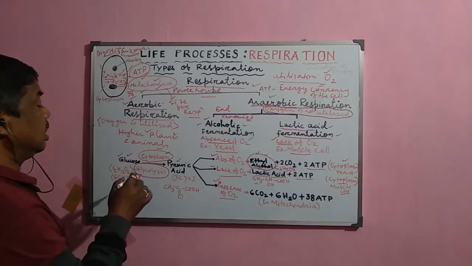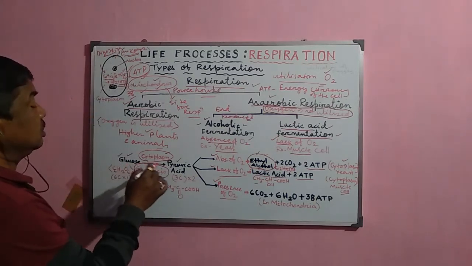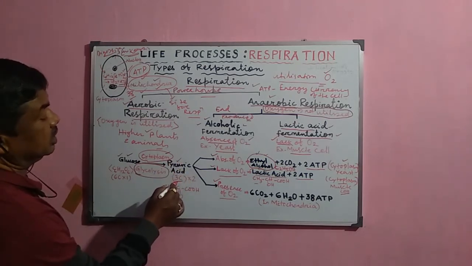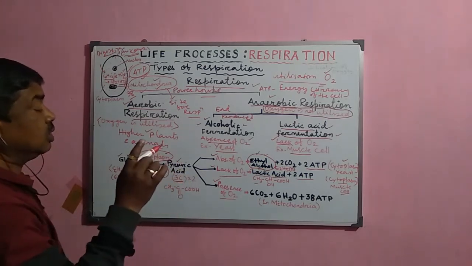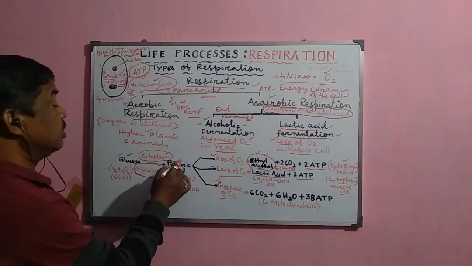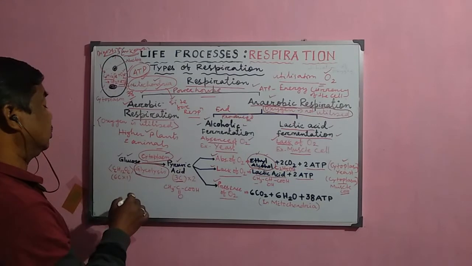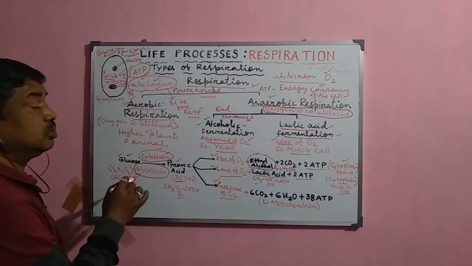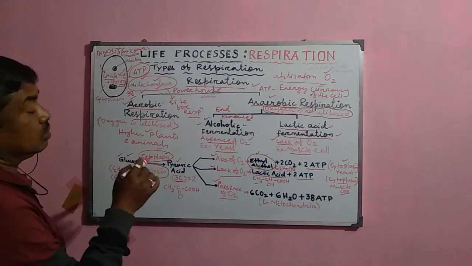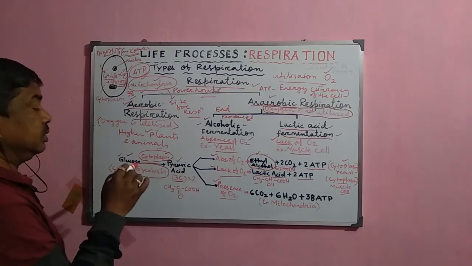Now after the glycolysis, the glucose is broken down into pyruvic acid. Pyruvic acid is a 3-carbon atom compound, so that is why two pyruvic acid molecules are produced from one glucose when it is broken down, and there are some ATP molecules produced here, only 2 ATP.